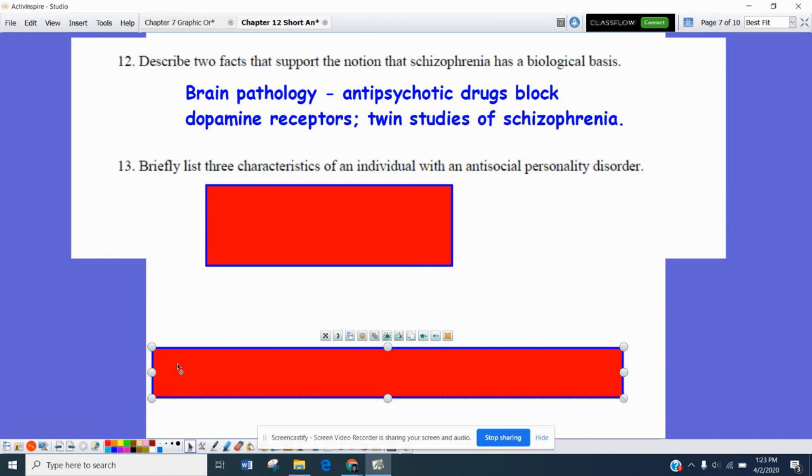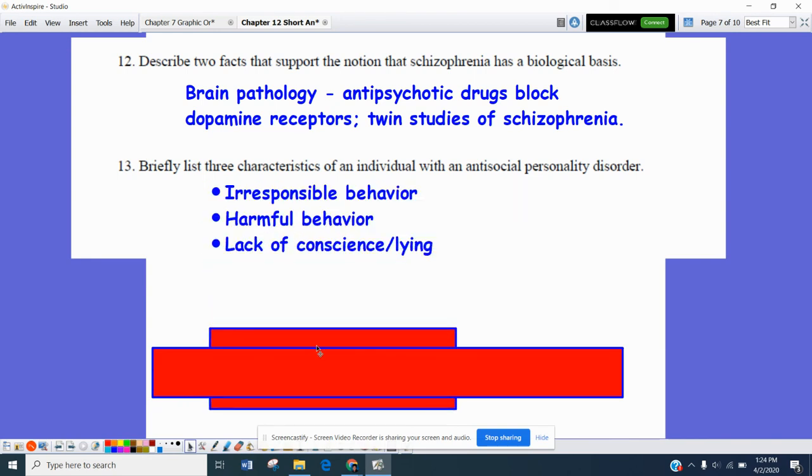One, the antipsychotic drugs that can block the dopamine receptors, and as a result, that might not necessarily get rid of all the symptoms of schizophrenia, but it certainly makes them a little bit more manageable. And the other is the twin studies of schizophrenia. It typically looks like if one twin has schizophrenia, there's a much higher probability of the other twin having it as well.